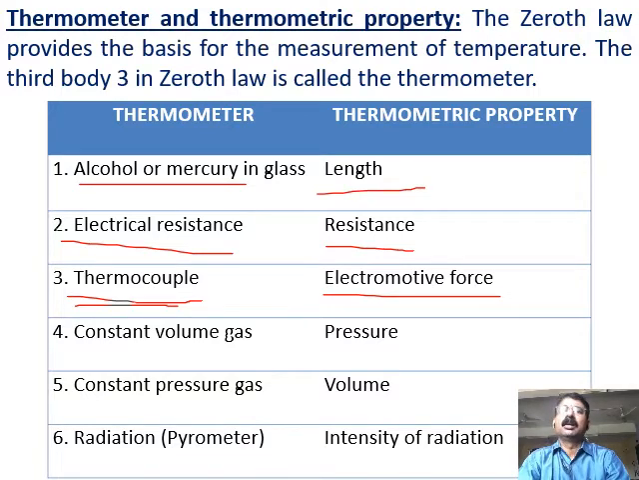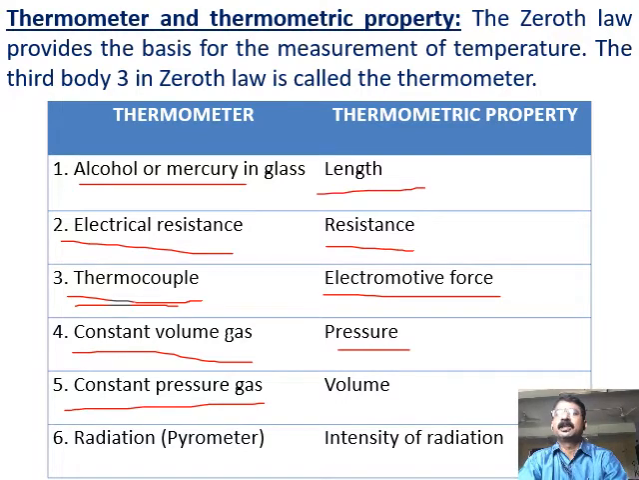Similarly, you have the constant volume gas thermometer, where pressure is the thermometric property, because volume is kept constant, so automatically pressure increases. If a gas is heated at constant volume, its pressure increases. Similarly, if the gas is heated at constant pressure, its volume increases. So volume, you can make use of as a thermometric property to measure the temperature. Similarly, for pyrometers, which are based on radiation, the intensity of radiation is the thermometric property.